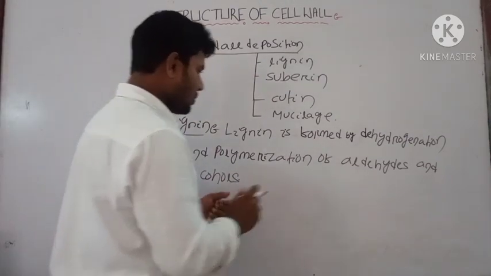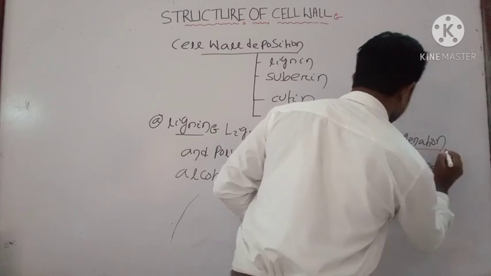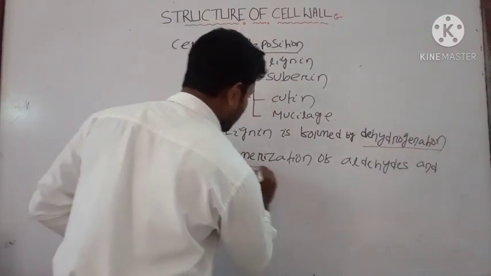Lignin is formed by two methods. One is dehydrogenation and another one is polymerization.